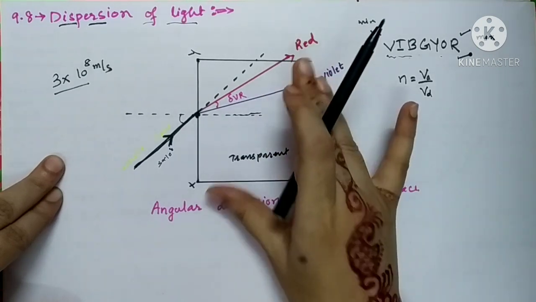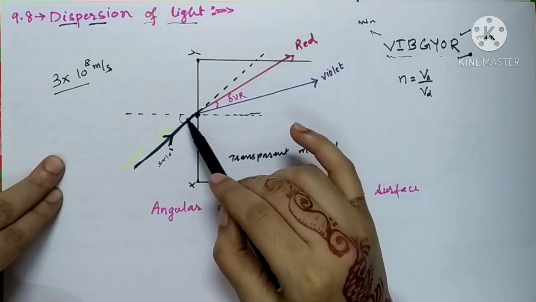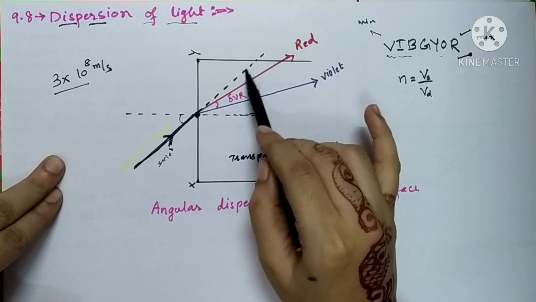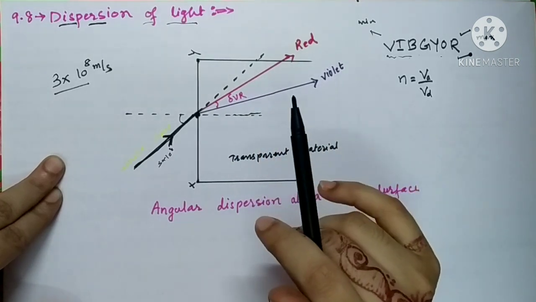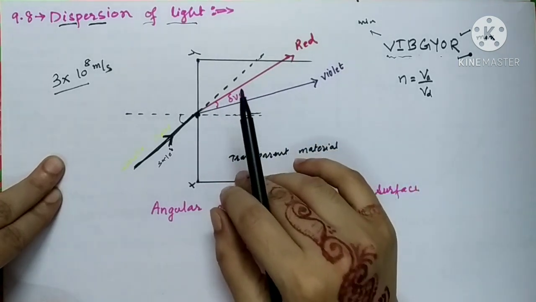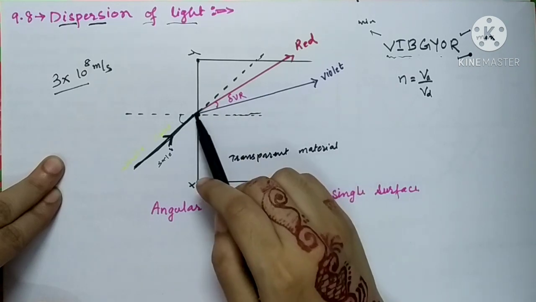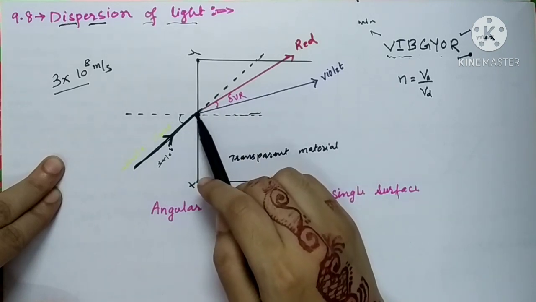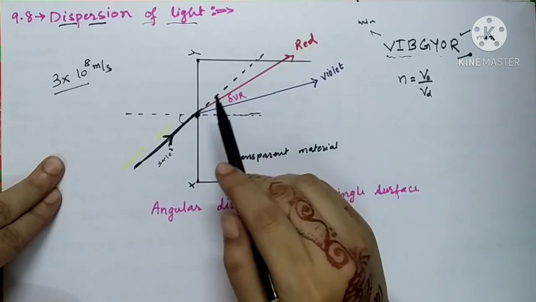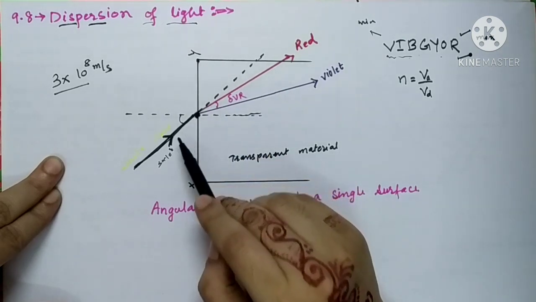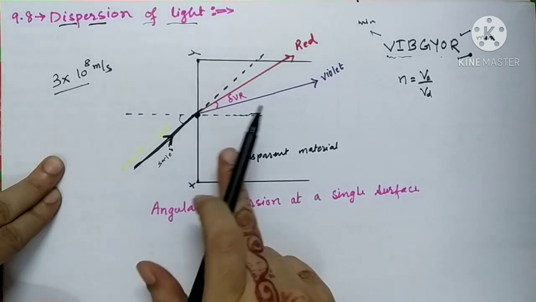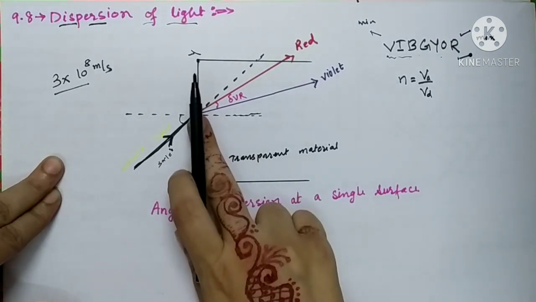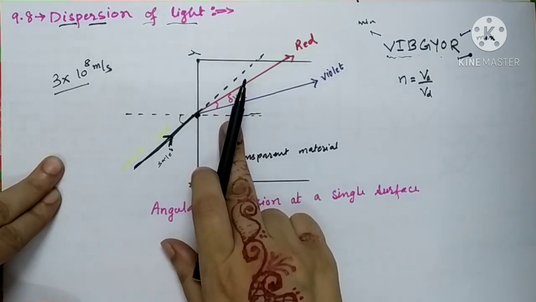In the absence of a glass slab, this white light will remain white and travel in a straight line path. But if there is a denser medium, at this point of incidence, the different colors will travel with different velocities. We all know that whenever a light ray passes from a rarer medium to a denser medium, it bends towards the normal.